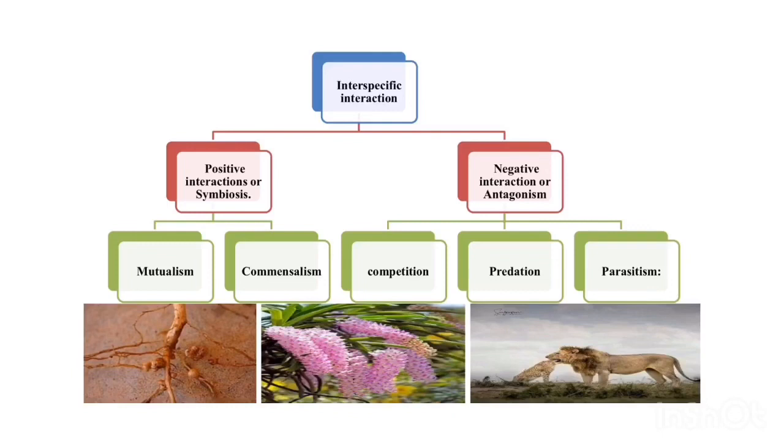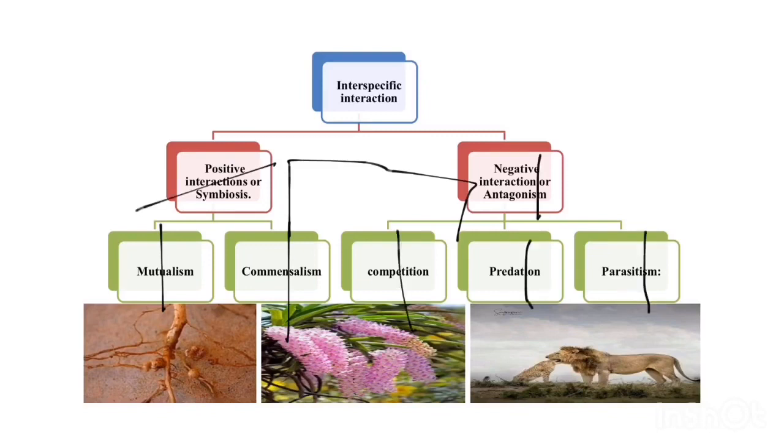Interspecific interaction is of two types: positive interaction and negative interaction. Positive interaction is also called symbiosis. Negative interaction is also called antagonism. Positive interaction is of two types: mutualism and commensalism. Negative interaction is of three types: competition, predation, and parasitism.